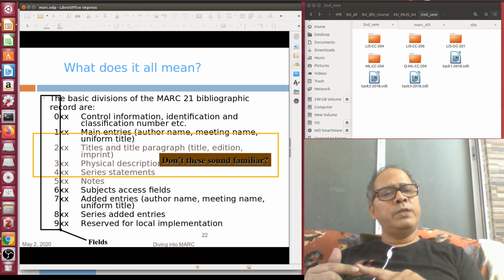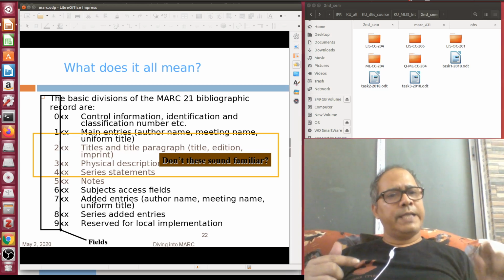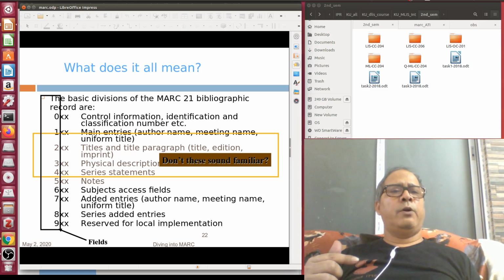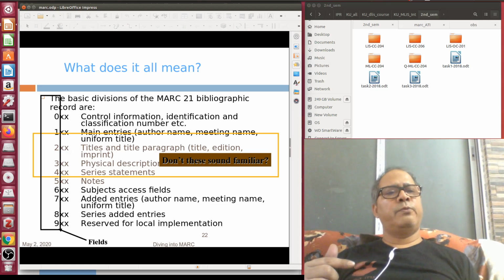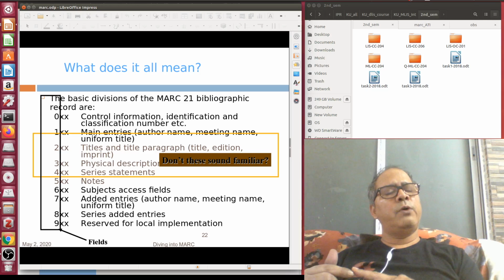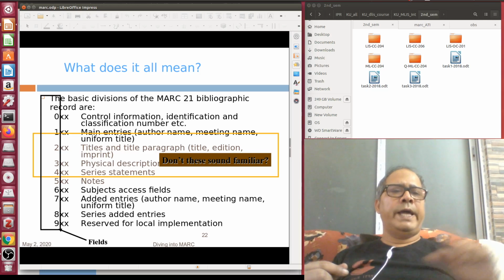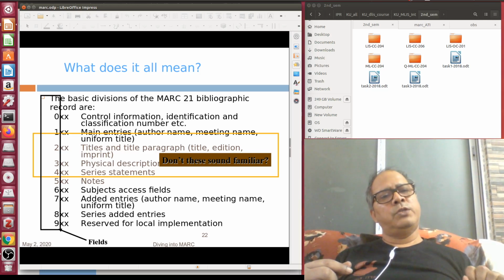Similarly, 110 main entry corporate body, 710 added entry corporate body. So if 4 corporate bodies produced a particular document, the first or the principal one will go to 110 and the rest 3 will go to 710. As 710 is repeatable, you can accommodate n number of elements there.